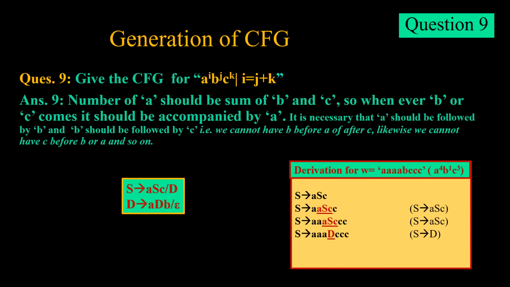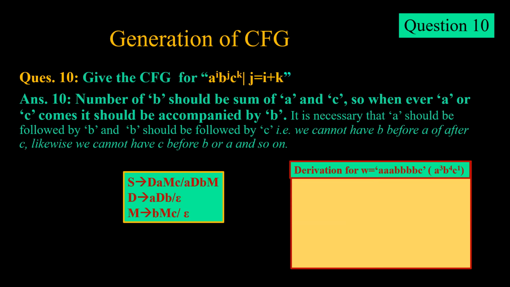Now the same thing but with a different condition. In this case, number of b is equal to number of a and c. Since the intermediate number, that is b, needs to be the same, we have to consider that whenever b comes, it should come either with a or with c. So aDb, bMc. If we derive this for a3, b4, c1, we start off with aDbM. Why? Because we want to generate 3a.